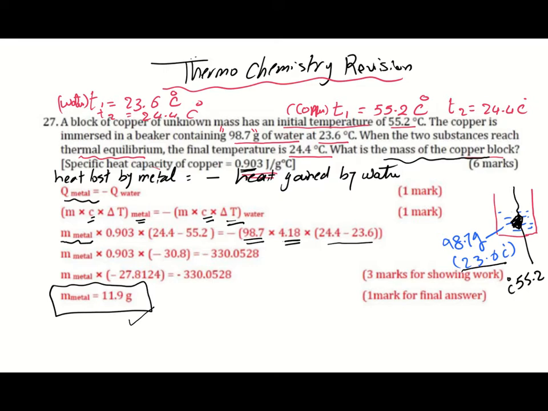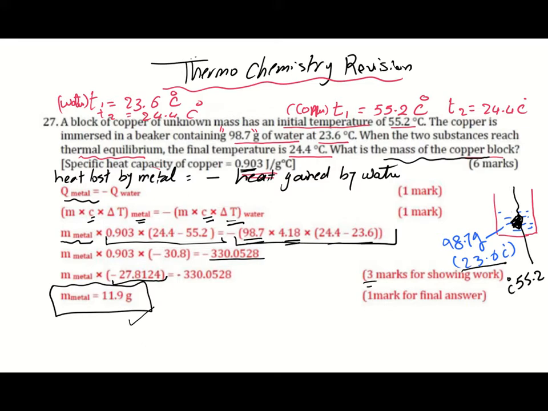The product of this was minus 330.0528. The product of this was minus 27.8124. You have 3 marks for showing your work.